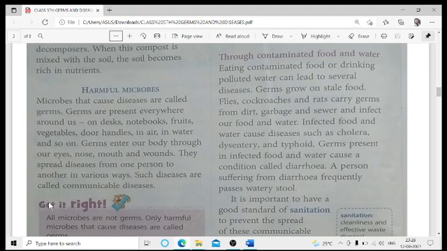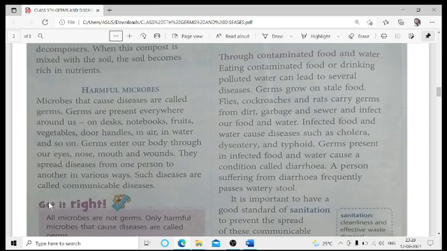Okay, flies, cockroaches, rats, they carry germs from the dirt, garbage, sewer, and infect our food and water. This infected food and water may cause various kinds of diseases like cholera, dysentery, and typhoid as well. Even if the germs are present in our food and it is consumed, we may also start suffering from diarrhea. Diarrhea is when we are frequently passing watery stool, that is, frequently going to the toilet and a watery stool is being passed. That condition is known as diarrhea.